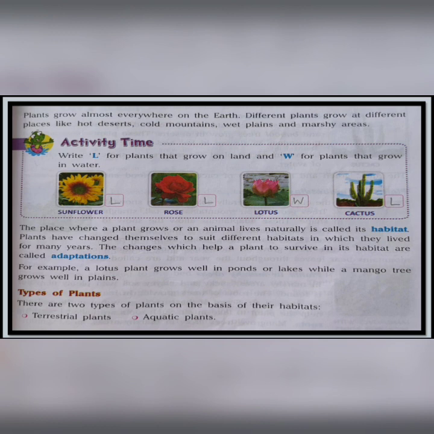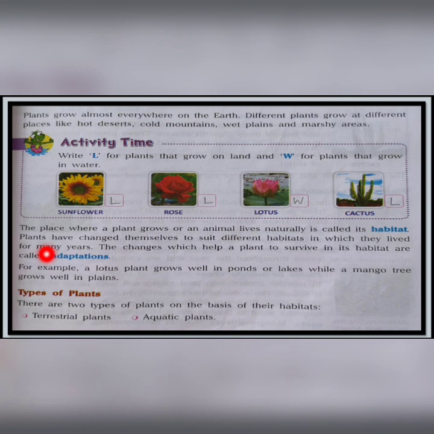Then for wild animals, wherever it lives, that means the forest will be its habitat, like that. Habitat is the place where a plant grows or an animal lives naturally.